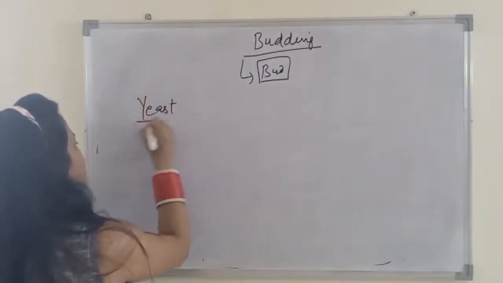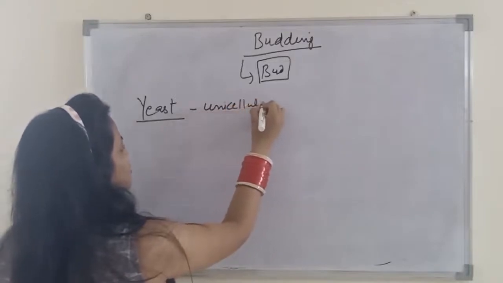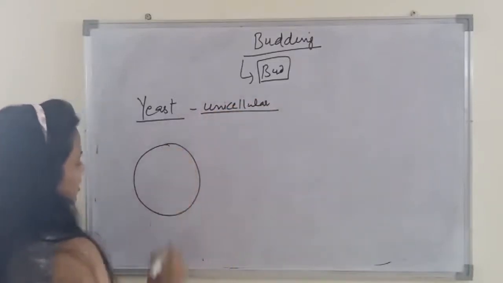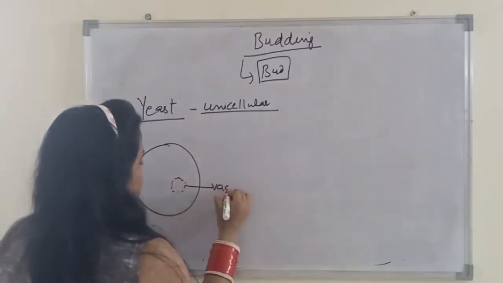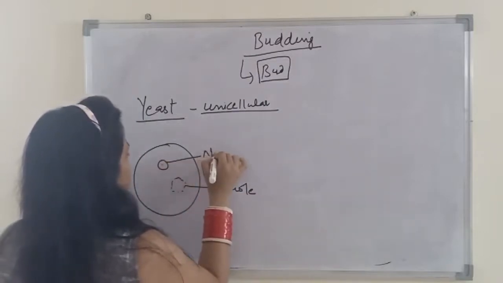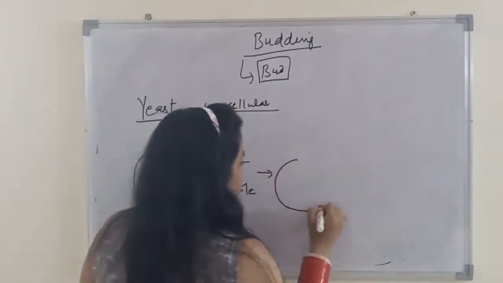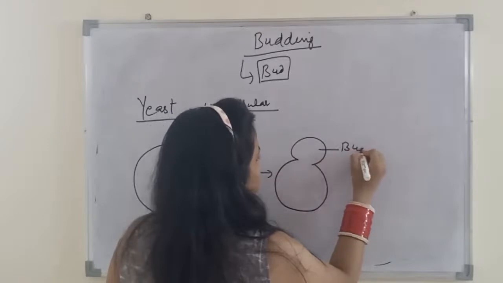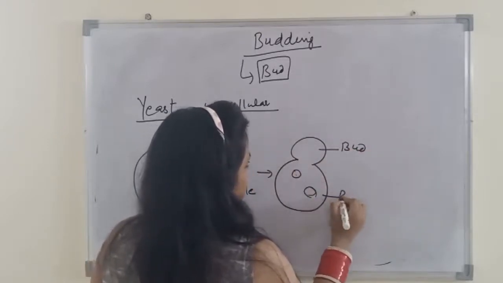If we take the example of yeast, which is a unicellular structure, we will see it diagrammatically. This is the structure of a yeast, and this is its vacuole and this is the nucleus. So in the first step, one small structure develops on the parent body, which is known as a bud. So this is the bud and this is the parent body.